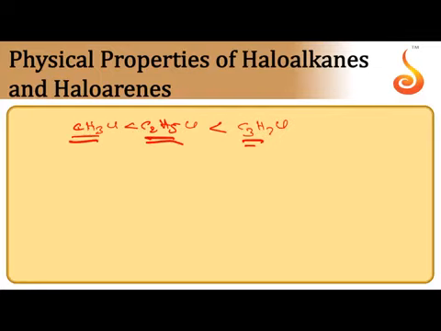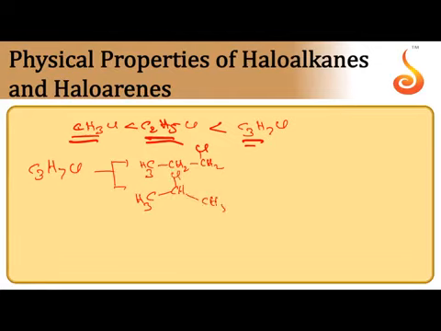For structural isomers, if you take C3H7Cl, it exists in two forms: CH3CH2CH2Cl, with only one branch, and CH3CHClCH3, where the carbon holding the halogen has two branches. As the branching increases, the molecule gets a compact structure, surface area decreases, and van der Waals forces decrease. That's why n-propyl chloride has a higher boiling point than isopropyl chloride.